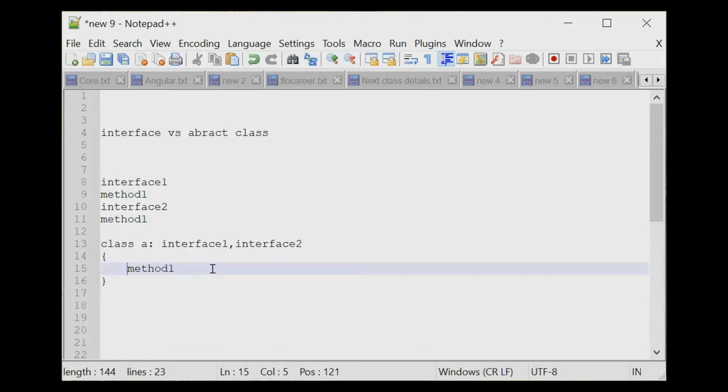We can say that interface provides multiple inheritance, but when we go into detail, the interface is not really providing multiple inheritance, because I need to specify the interface name here. We get the ambiguity here. So this is clear to everybody.